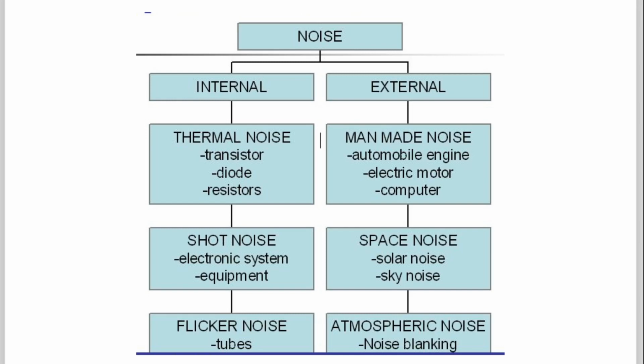In this way, generally the noise is classified as internal noise and external noise. In internal noise, today we are focusing mainly on thermal noise. Because of thermal noise, a voltage gets created, and we are interested in that calculation because we are studying the principles of electronic communication, and these components, transistors, diodes, and resistors, are noise creating components.